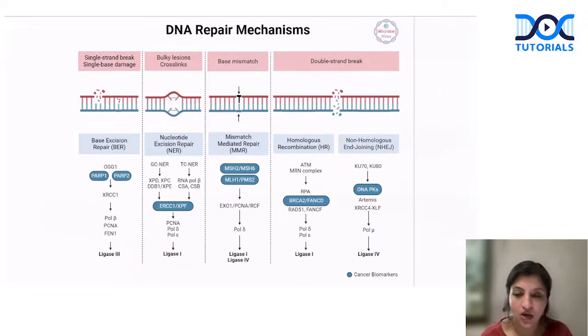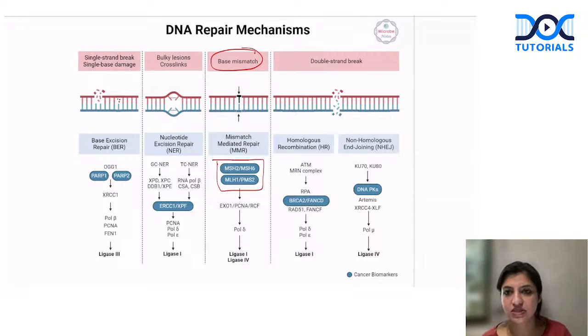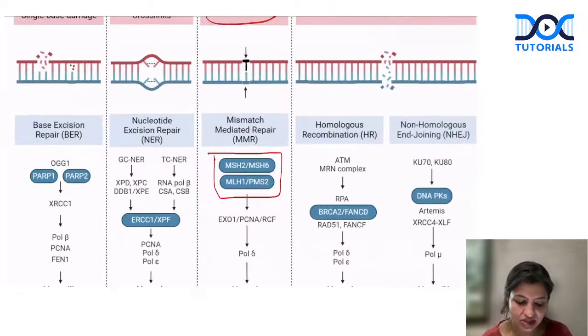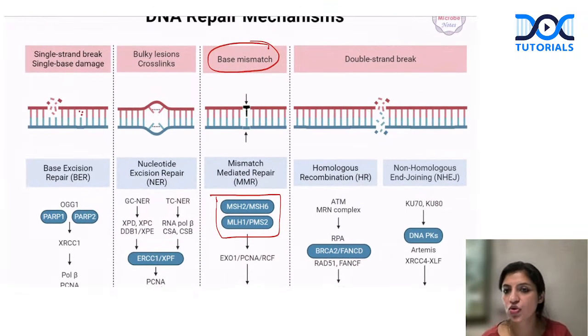Okay. Now, how does repair happen? Repair is also very easy to remember. If there is a base mismatch, then the mismatch repair mechanism will get activated, and MSH2, MSH6, MLH1 and PMS2 will go and cause the repair. Simple as that. If there is a base mismatch, there's no problem. It will be solved by the mismatch repair genes.